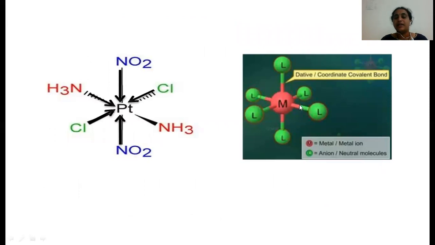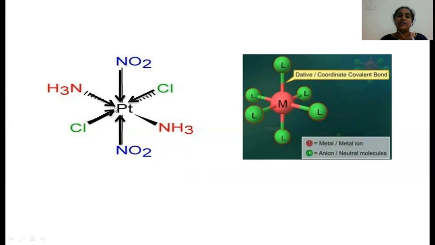According to this theory, almost all the d block elements form coordination complexes. All the d block elements have vacant d orbitals, hence metals act as acceptors because they have vacant orbitals. Whereas ligands are species that can donate at least one lone pair of electrons. Here ligands are called donors, whereas the metal is called an acceptor. The ligand donates its pair of electrons to the metal and forms the coordinate covalent bond between metal and ligand. Like this, it forms the metal complex.